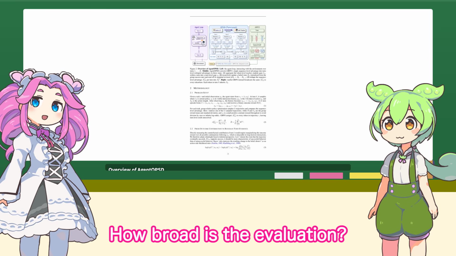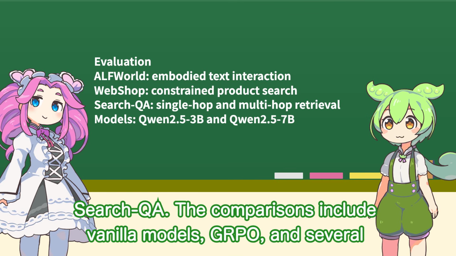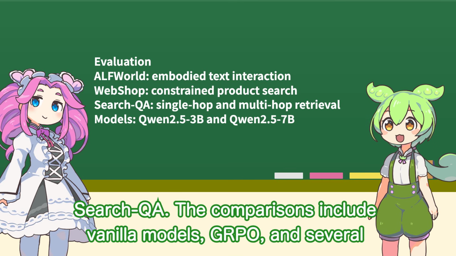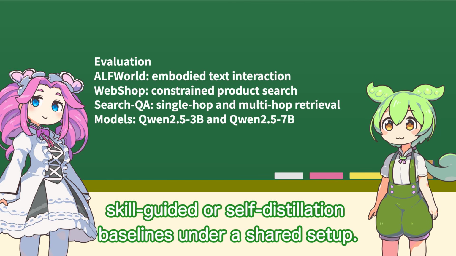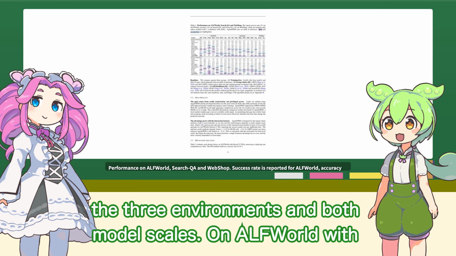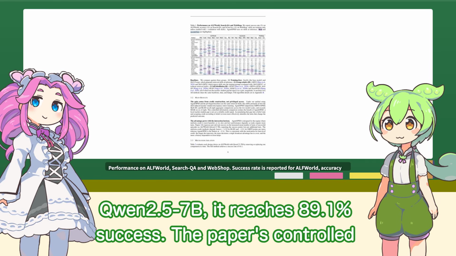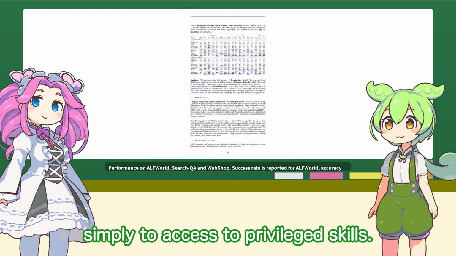How broad is the evaluation? They train Qwen2.5 models at 3 billion and 7 billion parameters on ALFWorld, WebShop, and Search QA. The comparisons include vanilla models, GRPO, and several skill-guided or self-distillation baselines under a shared setup. The main comparison shows AgentOPSD at or near the top across the three environments and both model scales. On ALFWorld with Qwen2.5 7B, it reaches 89.1% success. The paper's controlled comparisons attribute the gain to how credit is constructed, rather than simply to access to privileged skills.